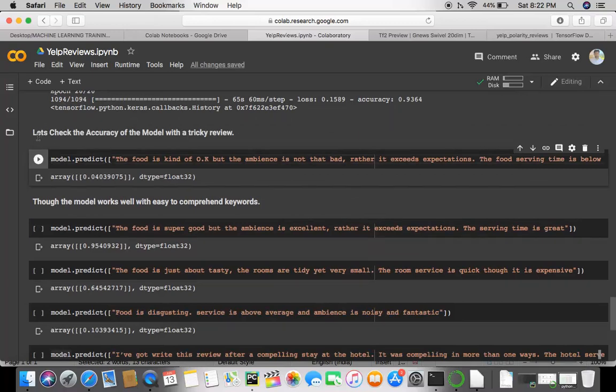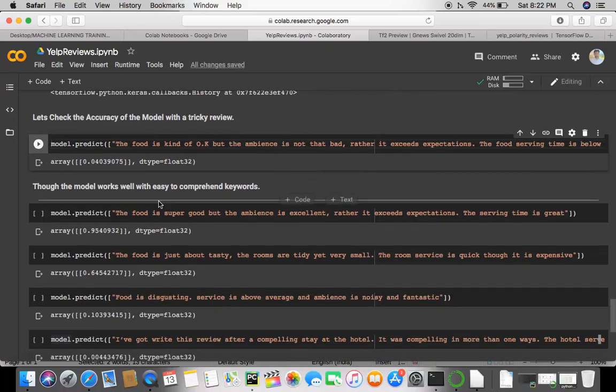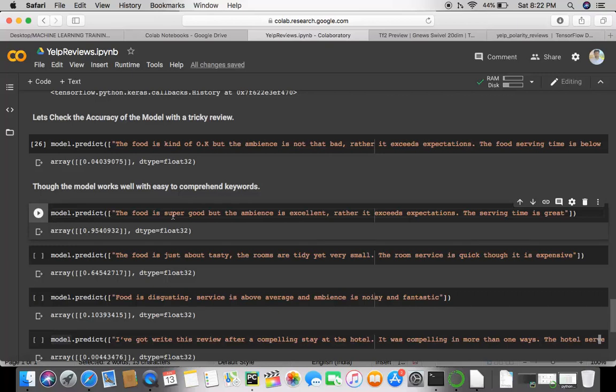So I've labeled this. Let's check the accuracy of the model with a tricky review. Though the model works well with easy comprehensible keywords, so this is super good, excellent, you get a 95%, which is closer to 1, so it's a positive review. And this one is predicted beautifully.